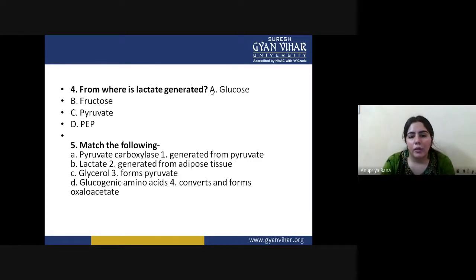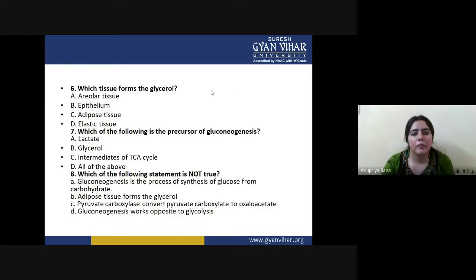Match the following, so we leave it. Which tissue forms glycerol? Which one is a fatty acid tissue? Glycerol will be formed in the adipose tissue.